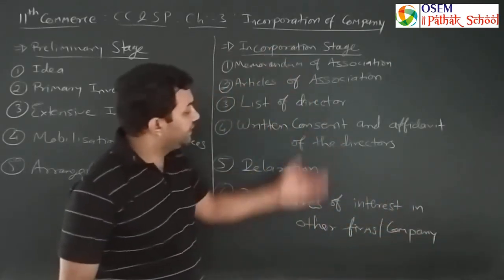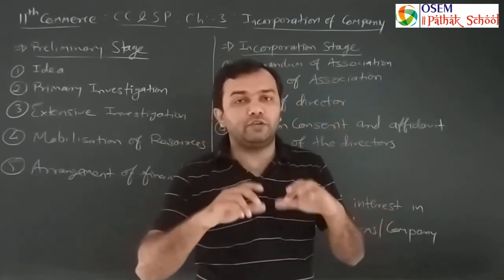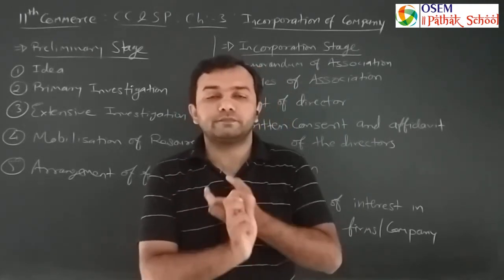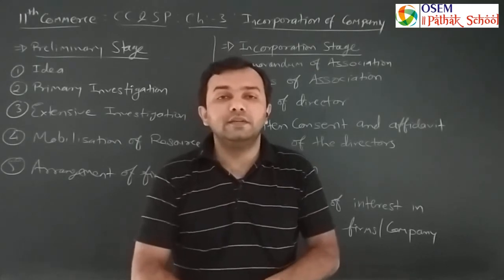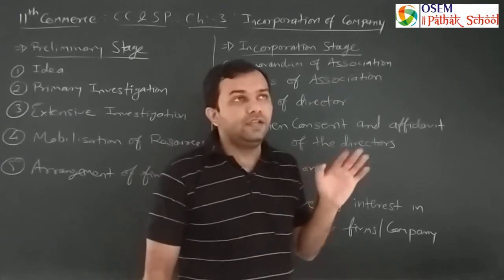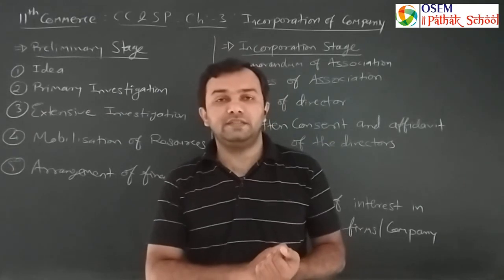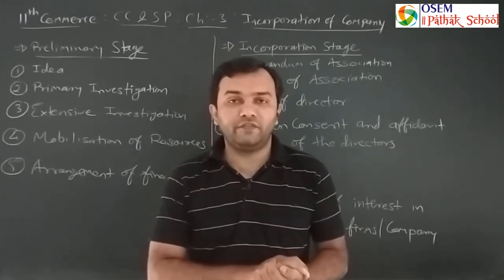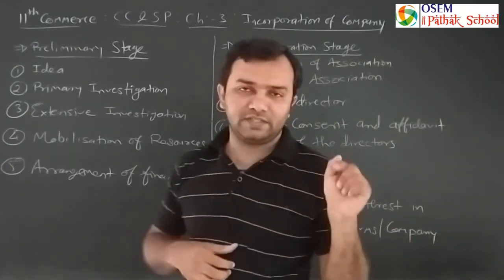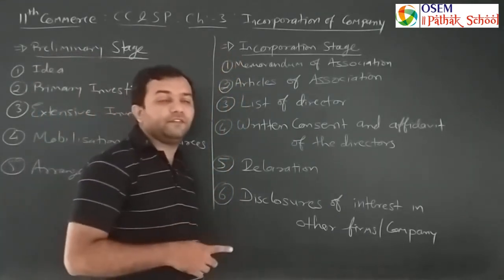And when all these 6 documents are ready, then you have to file the bunch of documents with the register of the company. After submission of the documents, they have to pay the proper amount of fees to the register of the company, and then if the register finds all these documents true and fair, he will enter the name of the company in the register of the company and will issue the certificate called the Incorporation Certificate. The date on which the incorporation certificate is issued is called the birth date, as I explained, and it is the birth certificate of the company.